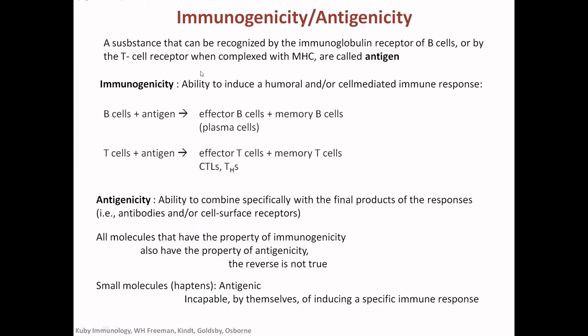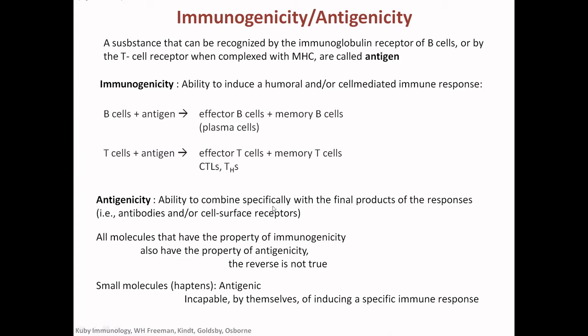Then immunogenicity is the ability to induce a humoral or a cell mediated response. It has the ability to induce the response, immunogenicity. So B cells plus antigen, we can get the effector B cells plus memory B cells. This is the immunogenicity, or T cells plus antigen equal to effector T cells, which can be cytotoxic T lymphocyte or T helper cells plus memory cells. So it has the ability to induce an immune response.